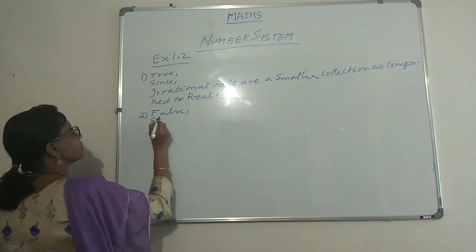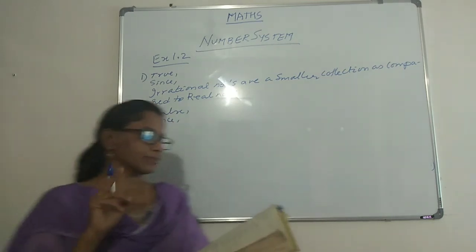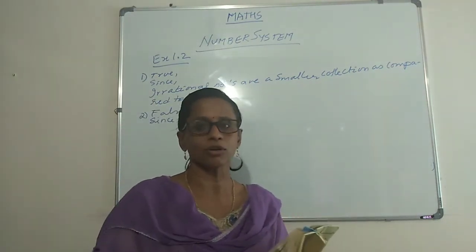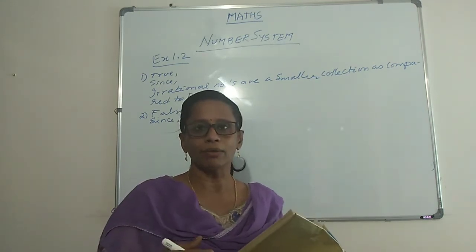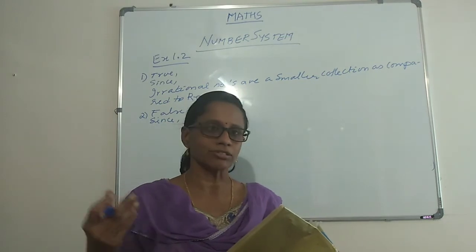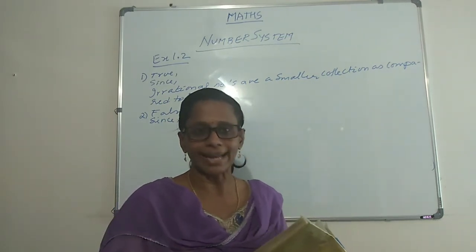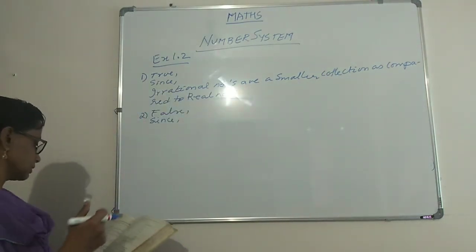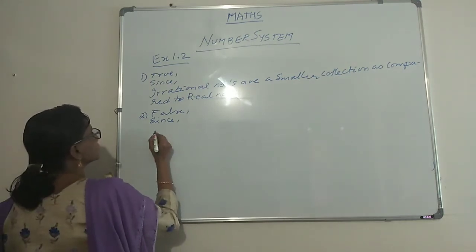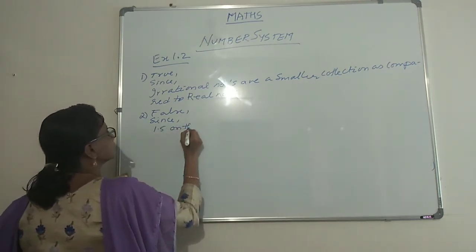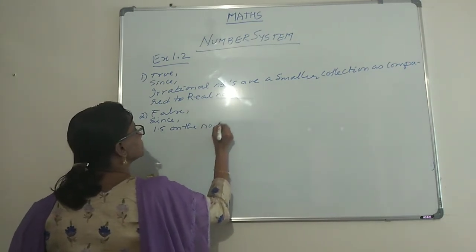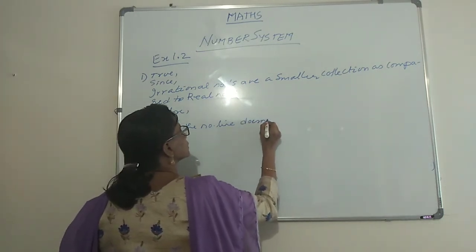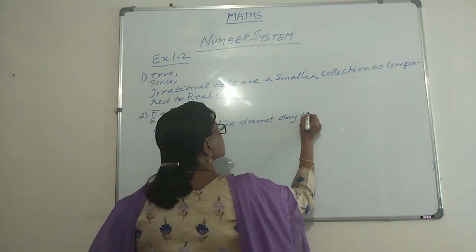And why is it false? They have asked us whether every point on the number line is of the form root m. Now that, as I said, is not possible. Take some number like 1.5. There is no natural number whose root gives you 1.5. So therefore it doesn't happen. Every point on the number line does not obey this.